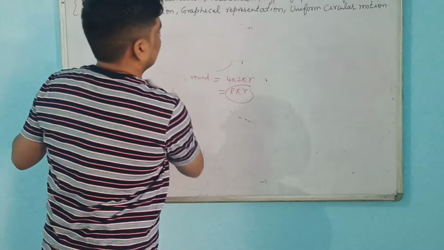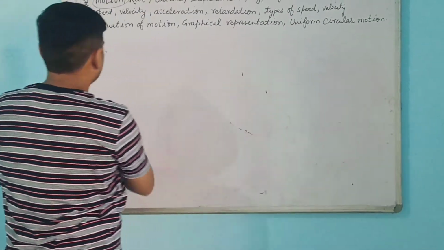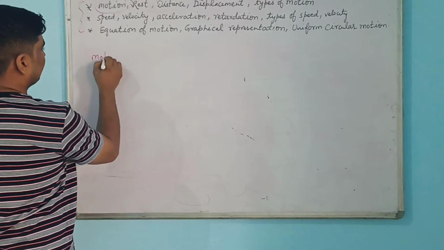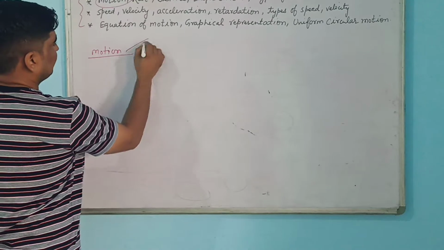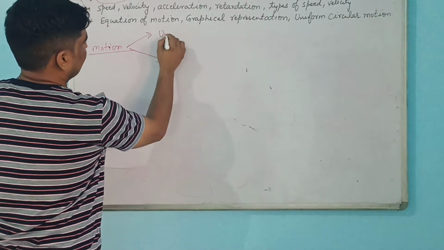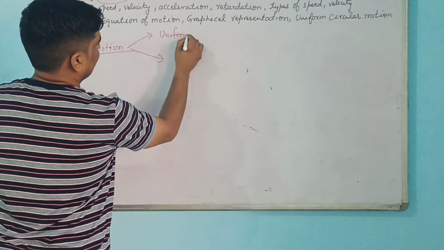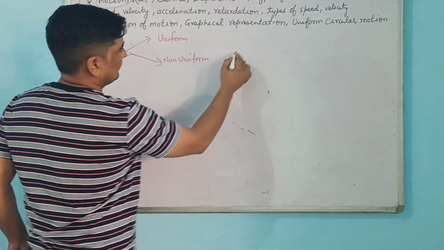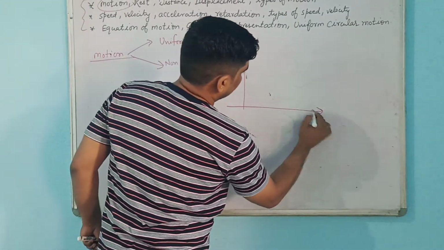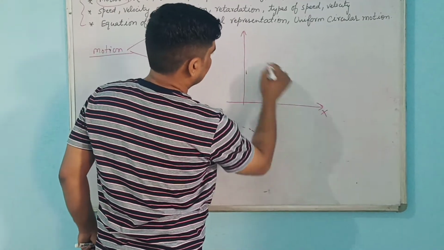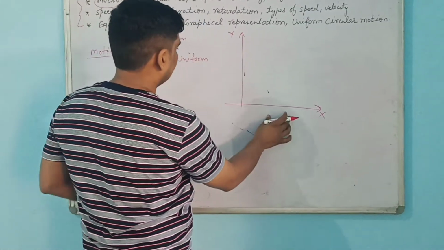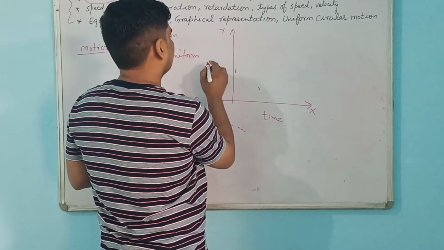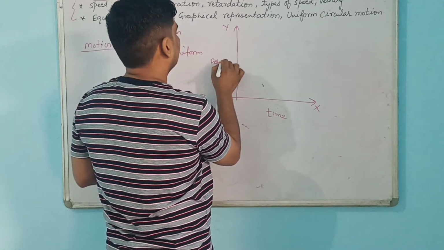The next topic is types of motion. See, motion we have already done, what is motion. But we will be talking about types. It may be of two types. First one is uniform motion, and another one is non-uniform motion. You should know the graphical representation. See, you have done it in maths. This is the x-axis, this is the y-axis. In the x-axis I am taking time, and in the y-axis I am taking the position.